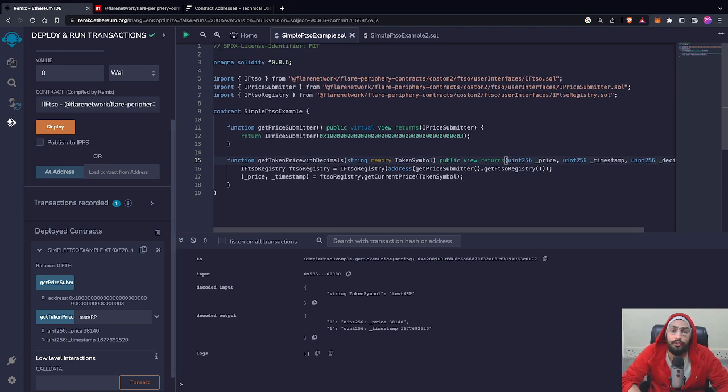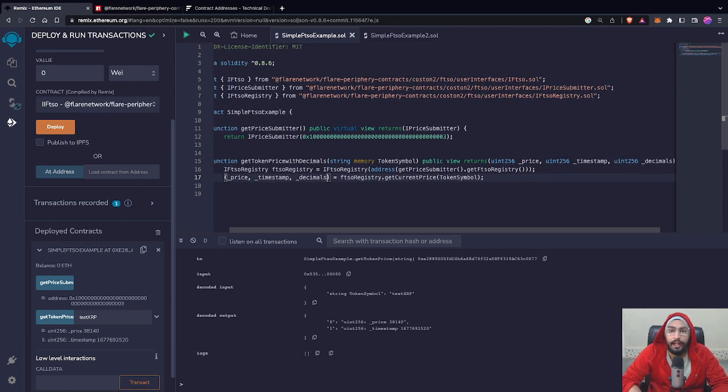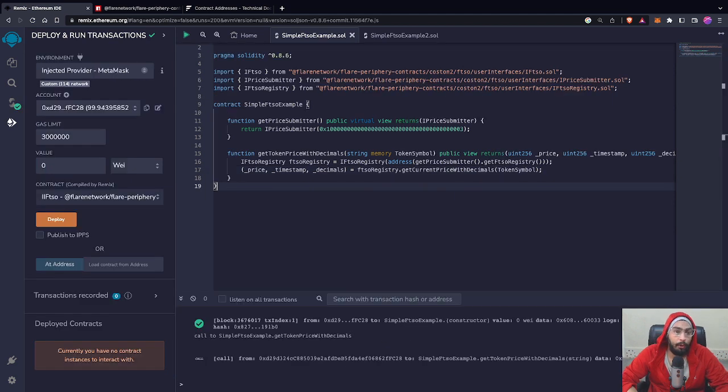Here you don't need to change the FTSO registry part, it will be the same, but here you can just add the decimal that you have just added on your output. So you just add the decimal, and here you will again call the get price function with decimal. So just write here with decimals, make sure that the W and M and W and D are capital, right? That's very important.